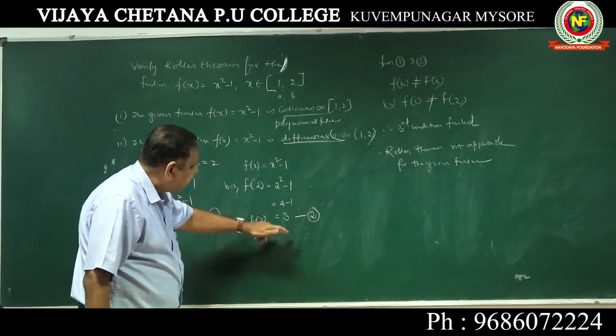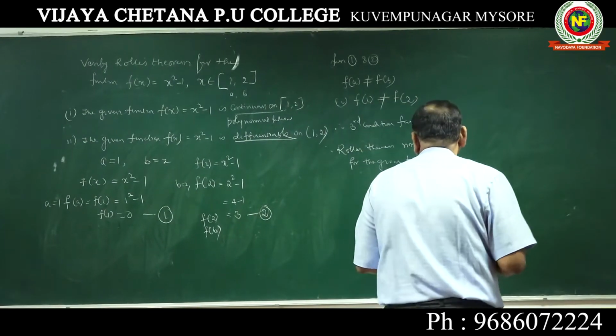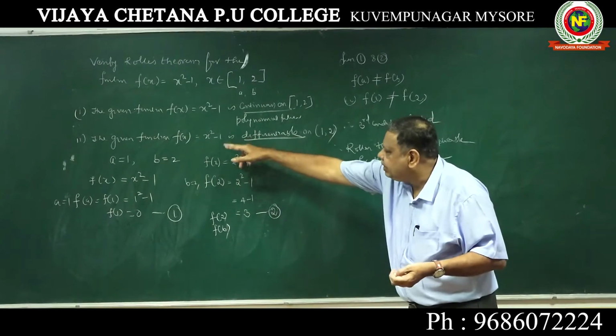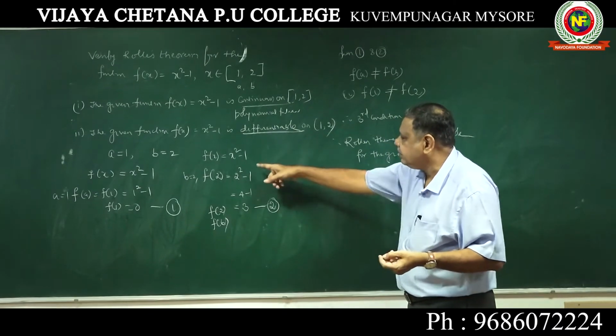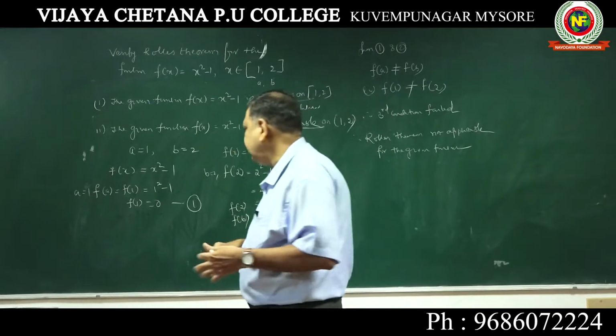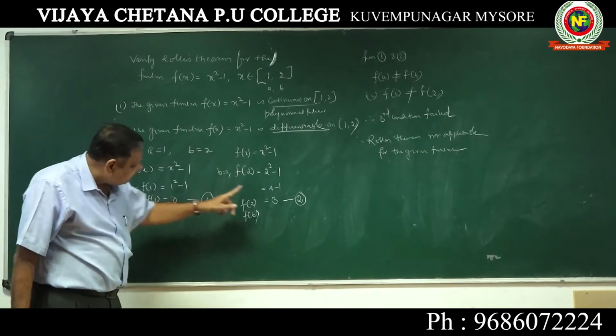Both should be the same. In Rolle's theorem, f of a must equal f of b. Then you can go for f dash x, take f dash c, then calculate whether c is covered under this. Now you need not do that, because it already failed here. That condition failed because this is not equal to this.